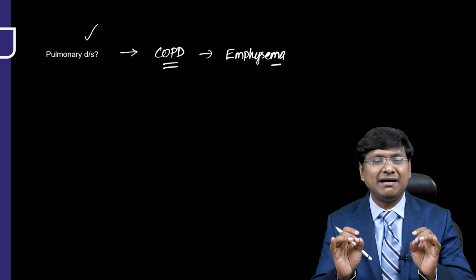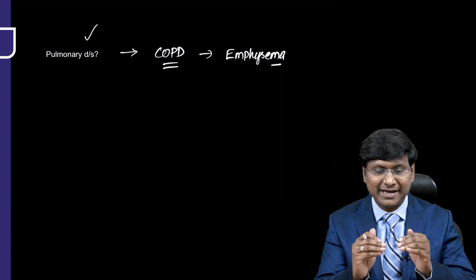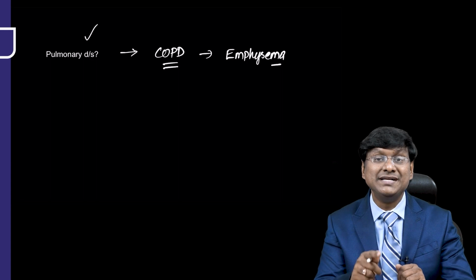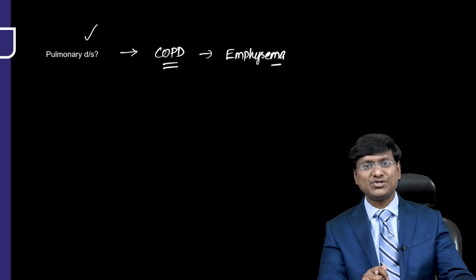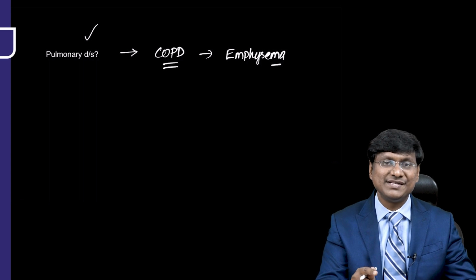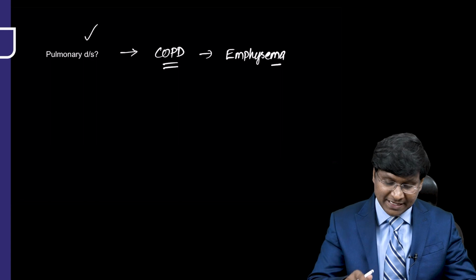These overlap the heart, and thereby the electrical activity transmitted to the surface of the chest will be reduced, and thereby you will have low voltage complexes. So the pulmonary disease where you will have low voltage complex is COPD. Which particular subtype? That is emphysema.